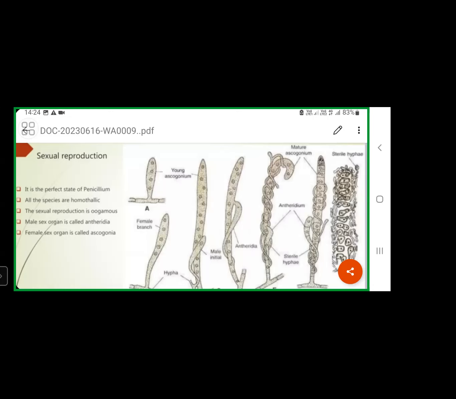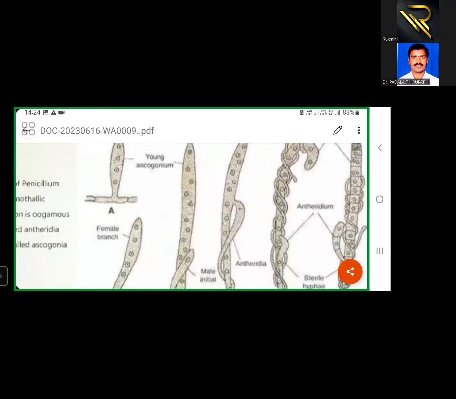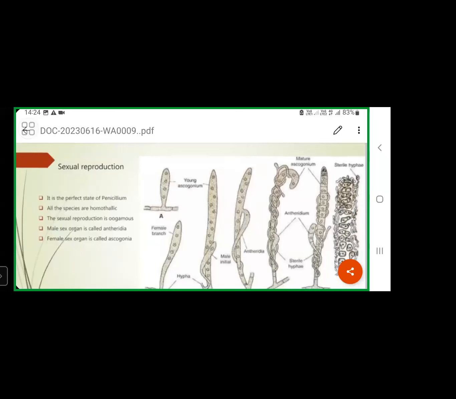That pairing of two nuclei is called dicaryotization. Okay, they will arrange in the form of pairs. These pairs are called dicaryons. Caryon means nucleus. Two caryons are there, that is why those are called dicaryons. So, nuclei are arranged in the form of pairs. Here the nuclei present inside this ascogonium, which are arranged in the form of dicaryons, that kind of reproduction is called autogamy.